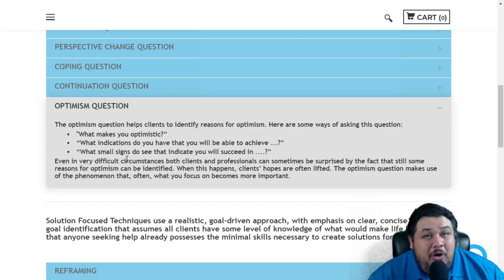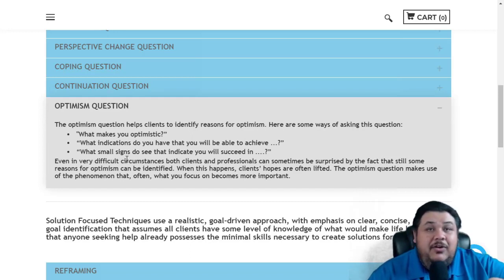An even more nuanced question is the third one that we see here. What small signs do you see that indicate you will succeed in your case plan or your parenting class or your family's success or whatever it may be? So you're now asking them to identify those very small indications that they are being successful.